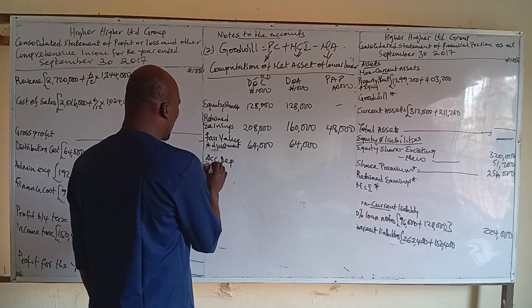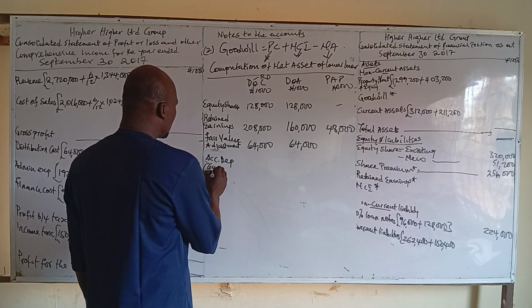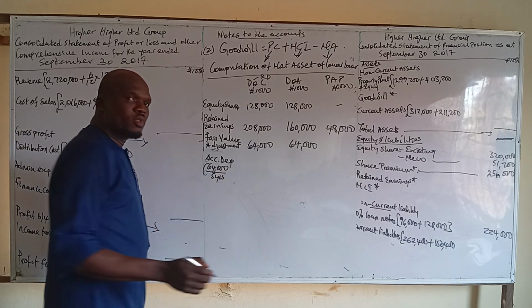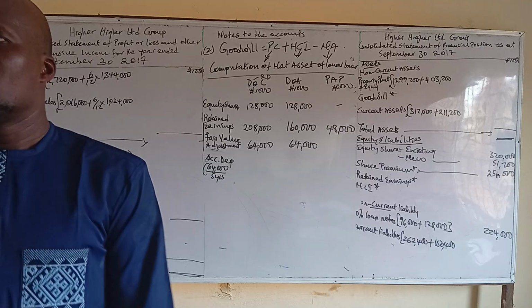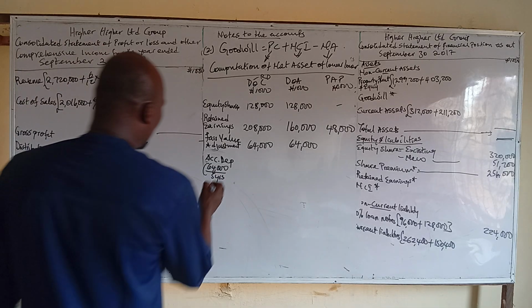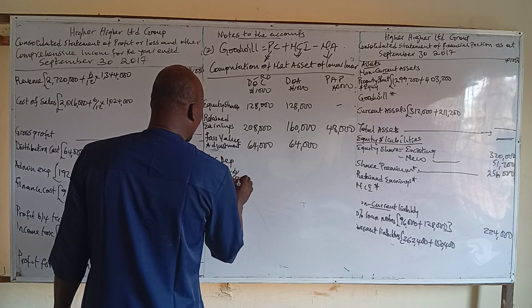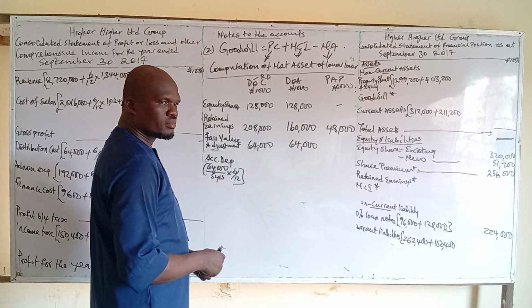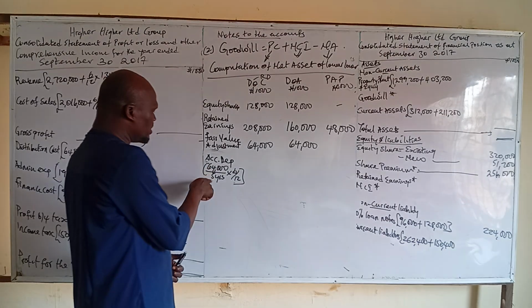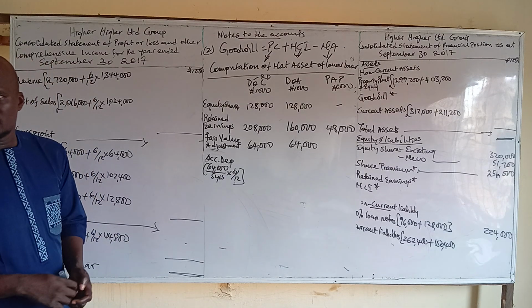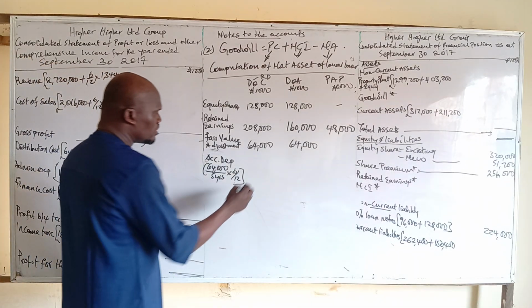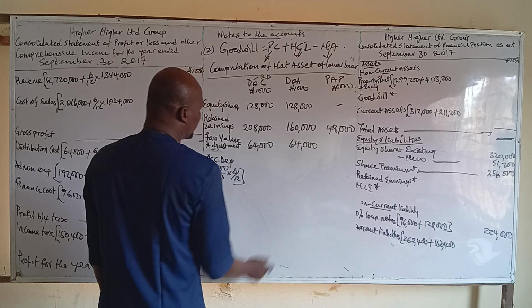We have 64 divided by 5 years. Now, what is the duration? The duration is 6 months. So we multiply by 6 over 12. 64 divided by 5 multiplied by 6 over 12 would be 6.4. So we have 6,400.